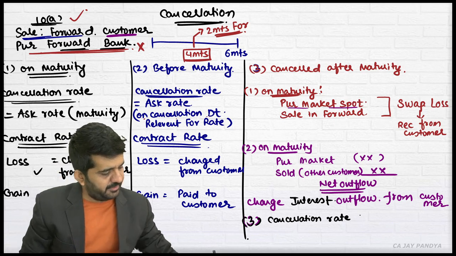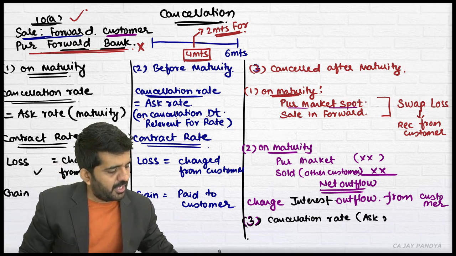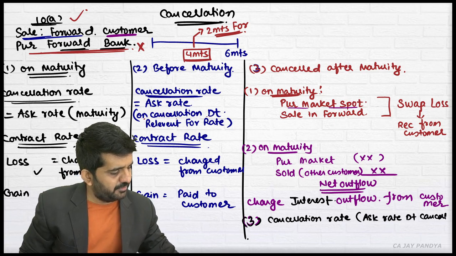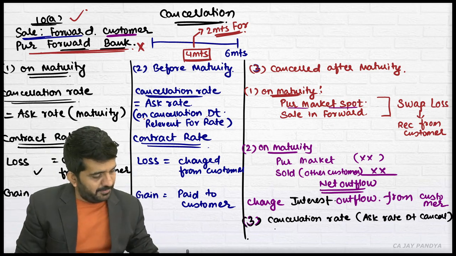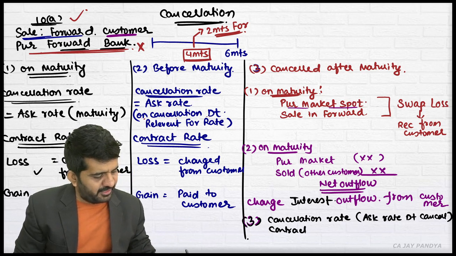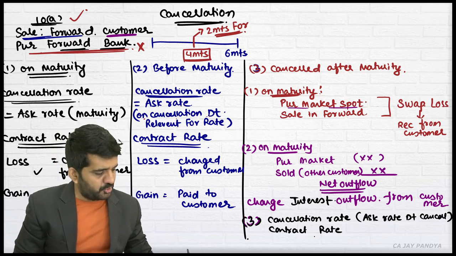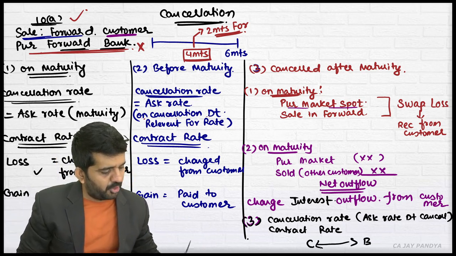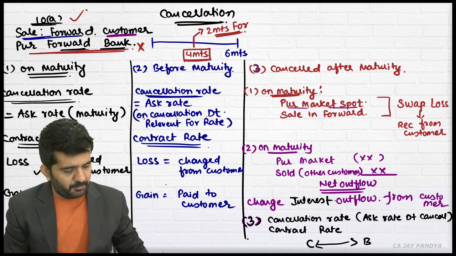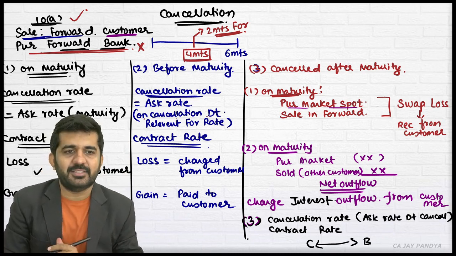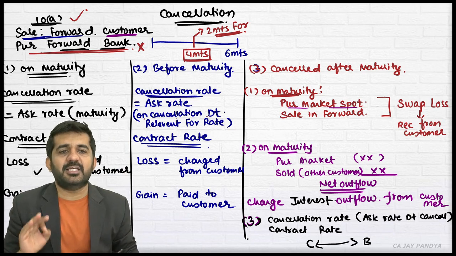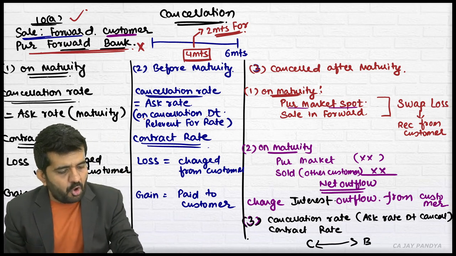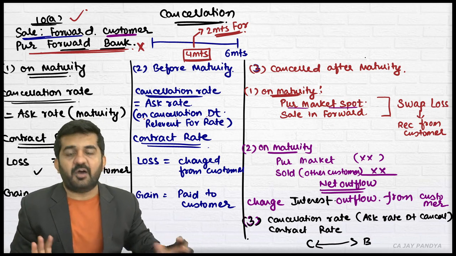The cancellation rate, the ask rate on the date of cancellation, will be compared with the contract rate, and charges will be determined, what the customer will be paying to the bank or the bank will be paying to the customer, based upon profit or loss of the bank. This is how cancellation of forward contract works on maturity, before maturity and after maturity.